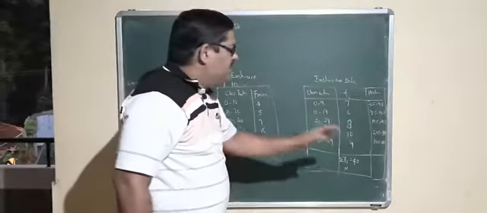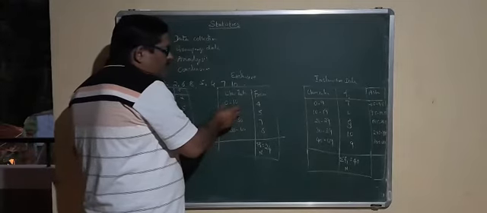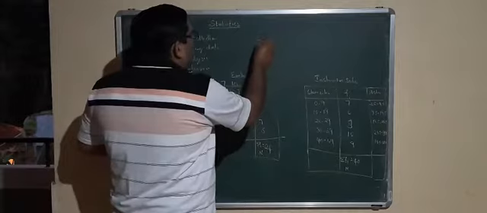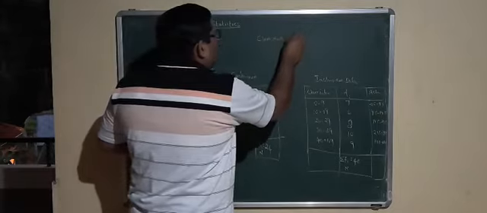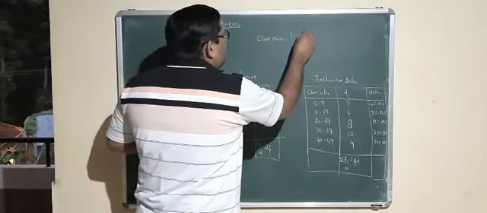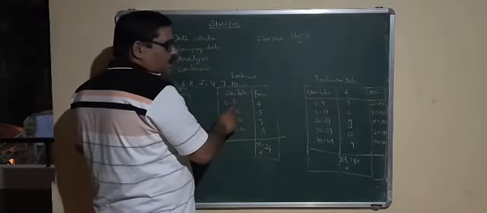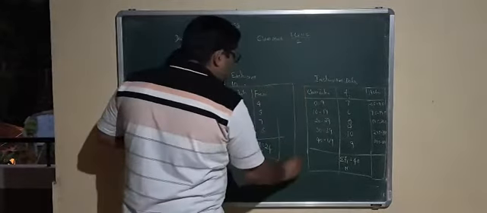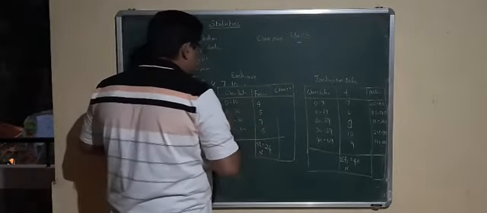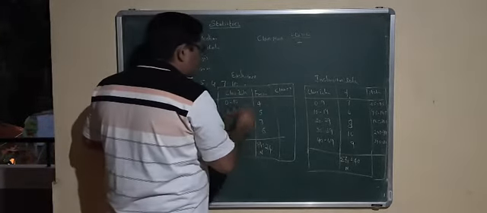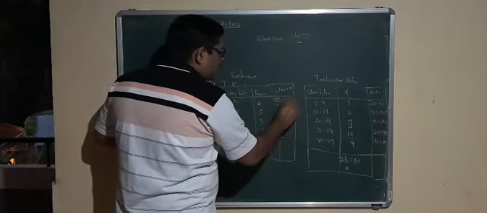Some problems need that, and when we add these two numbers and divide by 2, we will get the class mark. So, it is lower limit plus upper limit divided by 2. So, 0 plus 10, so 10 by 2, it is the class mark or midpoint of class interval. It is called the midpoint of class interval also. So, it is 0 plus 10 by 2, which is equal to 5.